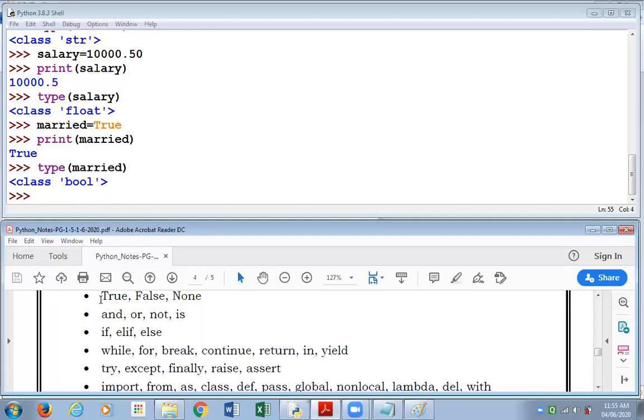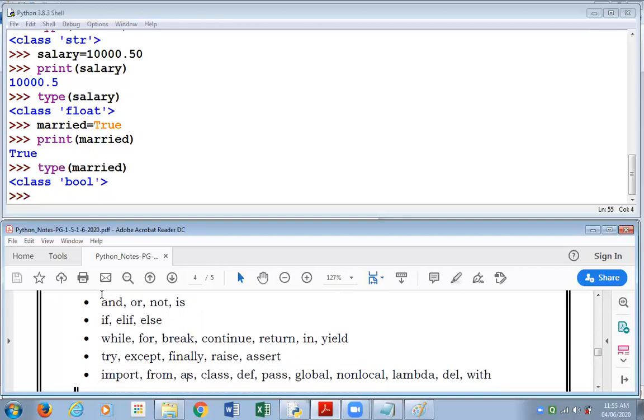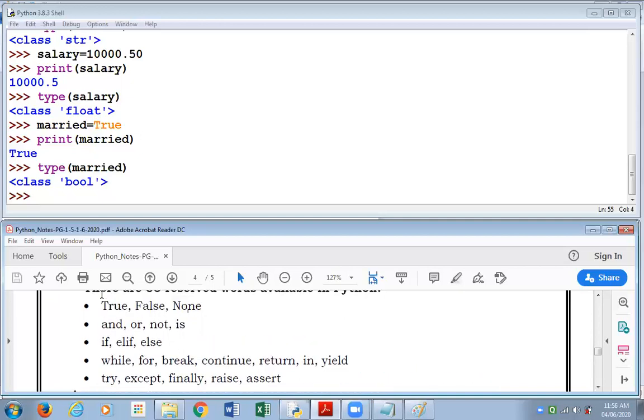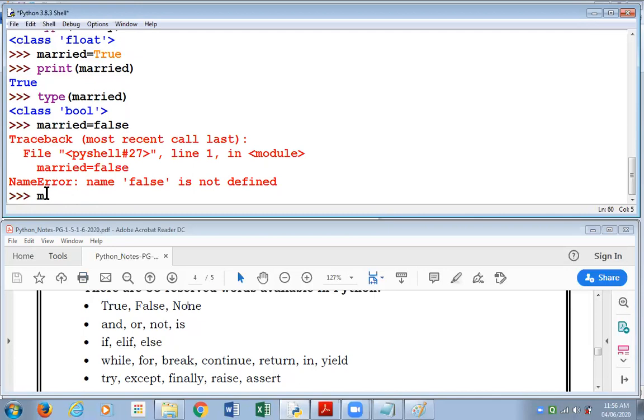If I share with you, the reserved words that we have used till now are True, False, and None. And please take care, these three reserved words have the first letter in capital, the remaining letters are small. Whereas all the other reserved words, if you see, have all the letters in small, except for these three, True, False, and None. So let me demonstrate this to you in the IDE. I write married equal to false with F in small letters, I get an error. That is, you have to write F in capital. Not only for False, even for True or None, you have to take care of this.